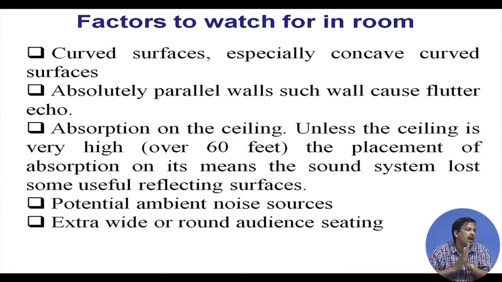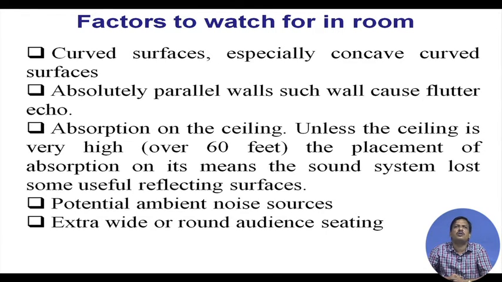Okay. Then absorption on the ceiling. If you put absorptive material on the ceiling, then you lose sound energy, unless the ceiling is very high. The placement of absorption there means the sound system loses some useful reflection. If the ceiling is above 60 feet, what will happen? It creates an echo. In that case, to reduce the echo, we put absorptive material. But if the ceiling height is not above 60 feet, then we should not put absorptive material on the ceiling, because it unnecessarily loses acoustic energy.